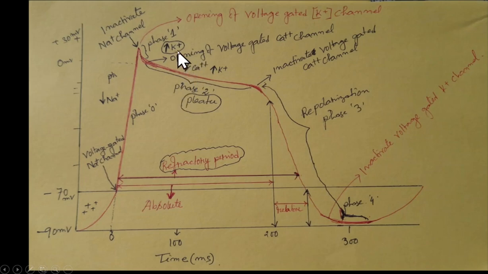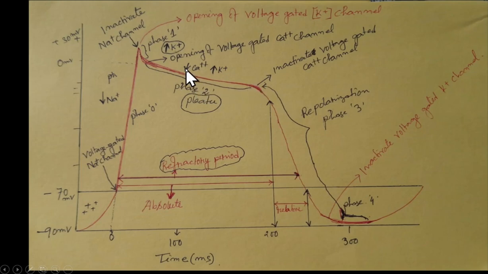At the same time, potassium efflux, the leaving of potassium ions from the cell, is almost the same. Positive ions coming inside and positive ions leaving the cell are almost equal. Therefore, we get this plateau phase.